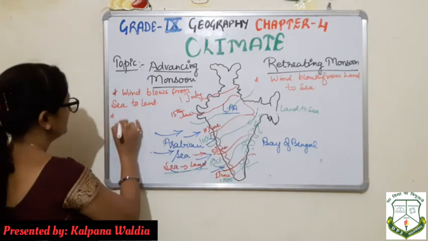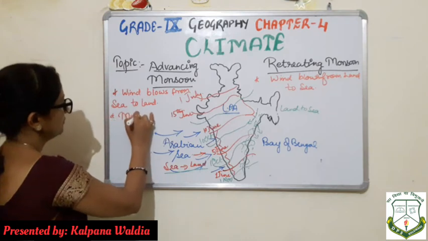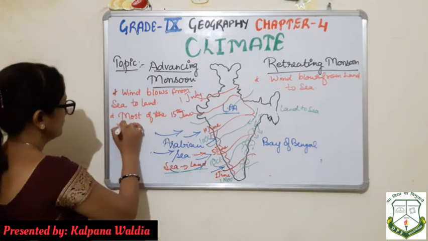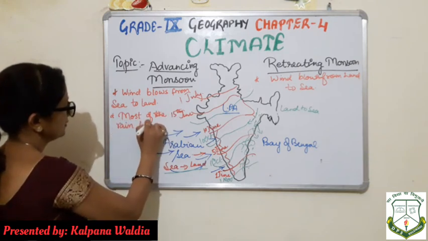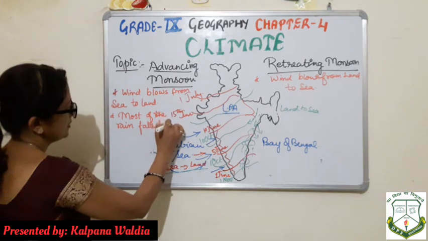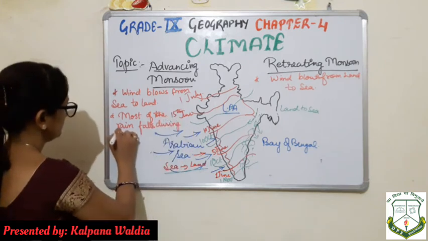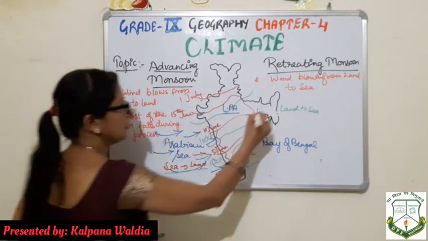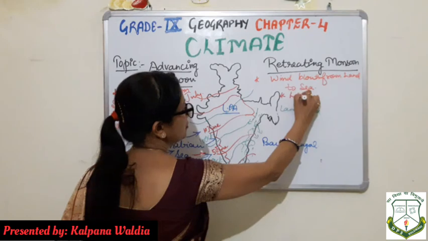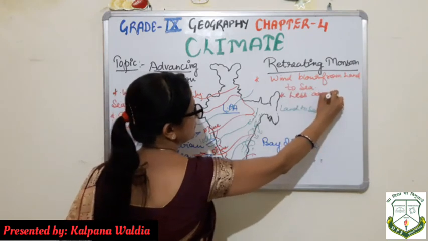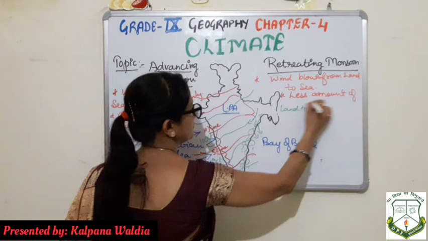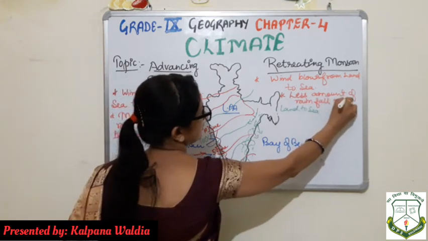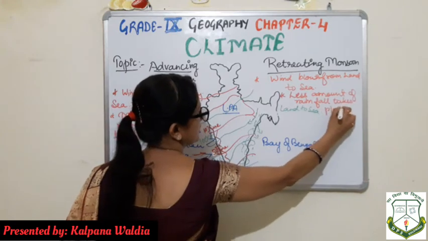Now here we can write most of the rain falls during this process. Here you will write less amount of rainfall takes place.